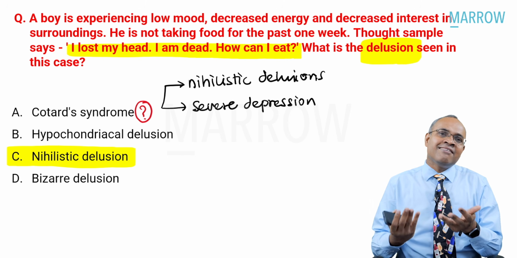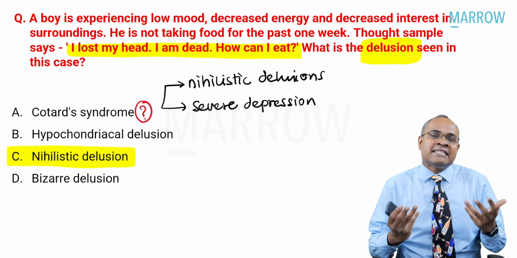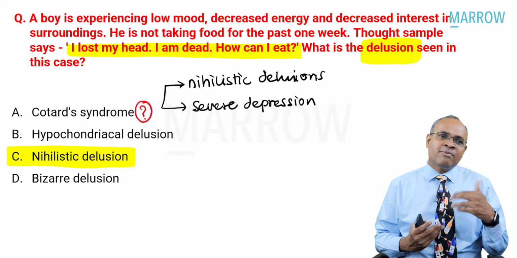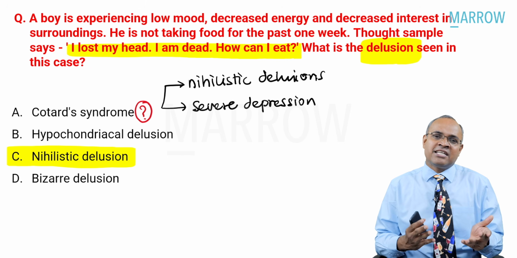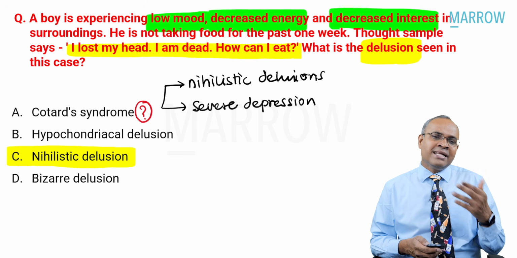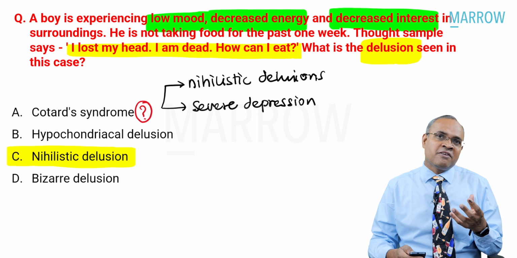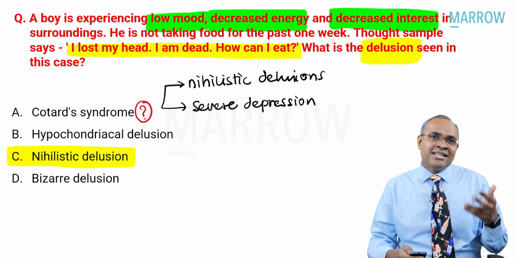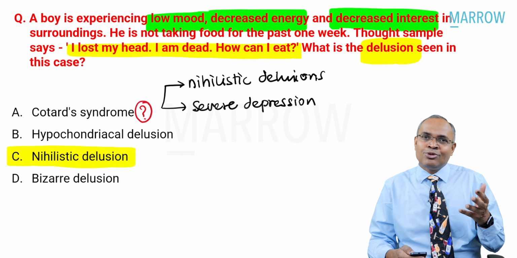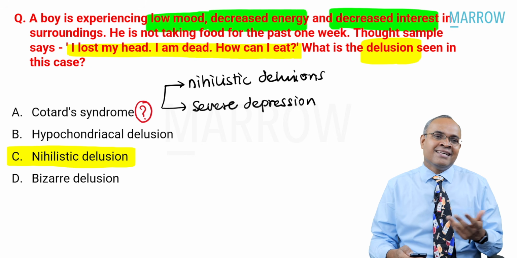But the point here is, since they've asked which delusion this is, you can put this as nihilistic delusion. The exact words in the exam would matter, but with the kind of sentences given by most of the students, we should go ahead with nihilistic delusion as the type of delusion we are talking about here. Now, why do you think the patient is depressed here? Because you see 3 core features. What are the 3 core features of depression? EMI: energy being low, mood being low, and interest being low, or anhedonia. So those 3 are given. It's a very classical possible depression presentation which we are seeing here.